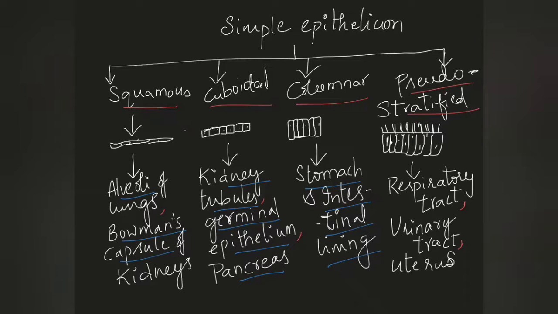This kind of epithelium can be observed in the respiratory tract, urinary tract, and uterus. In the respiratory tract, for example, the bronchi, bronchioles, and trachea. In the urinary tract, the ureters. And the uterus, which is a reproductive organ. In these places you can observe pseudo stratified epithelium.